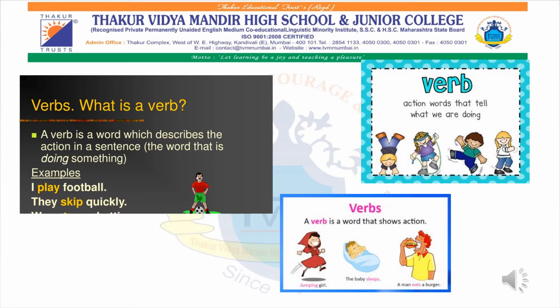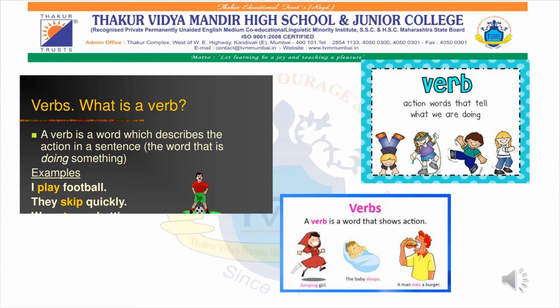We have two examples. I play football. So it is telling you in this particular sentence some kind of action. It is describing the action that you are playing football. They skip quickly. So it is telling us an action, skip. Now over here, there are two more pictures. As I've mentioned, a verb is an action word that tells what we are doing. We might be dancing or singing or whatever action we do. The verb's job is to tell what exactly action we are doing.